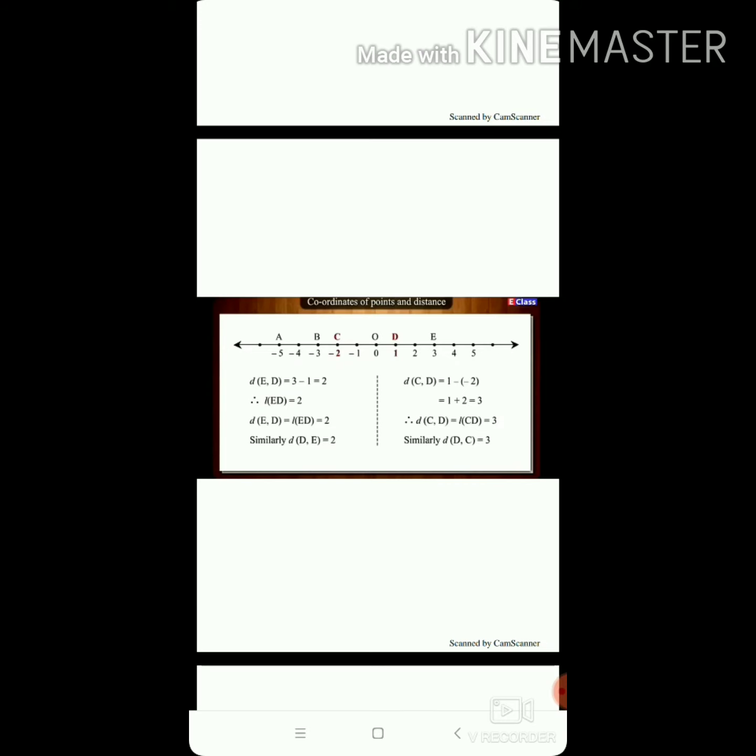We know that distance of CD is equal to the length of segment CD, and that distance is 3. Similarly, distance of CD is equal to distance of DC, which is 3.